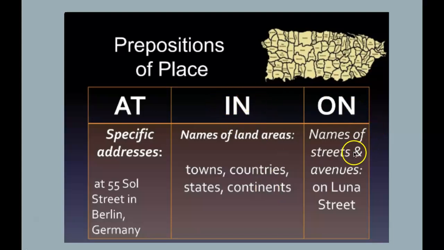On is for names of the streets. Pay attention because here you have an address and here you have the name of the street. So just the name of the street, okay? So if you say just Salt Street, on Salt Street there's a very nice shopping, okay? But I live at 55 Salt Street in Berlin, okay? That's the difference between these two, okay? Here you use just names of the streets, and here you have a precise address.